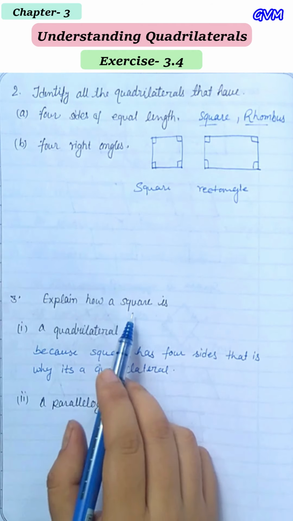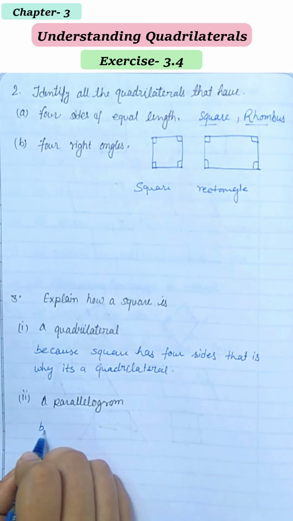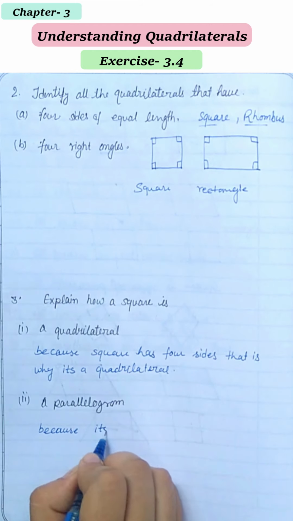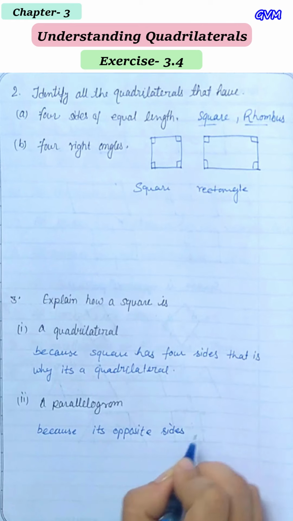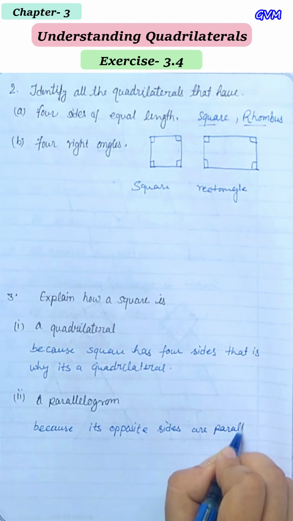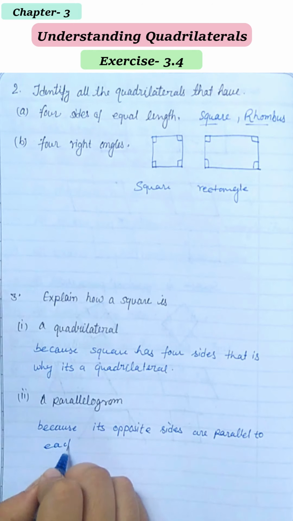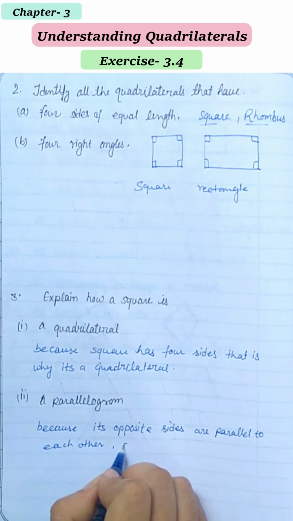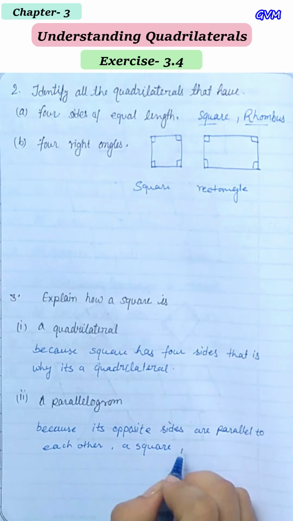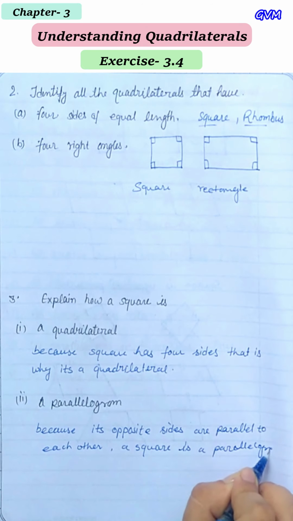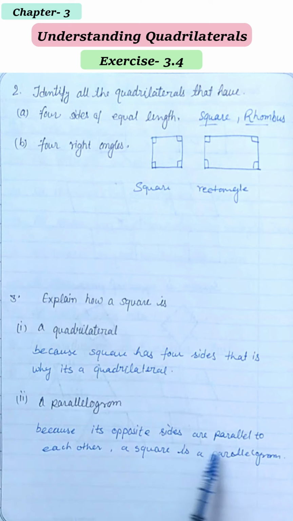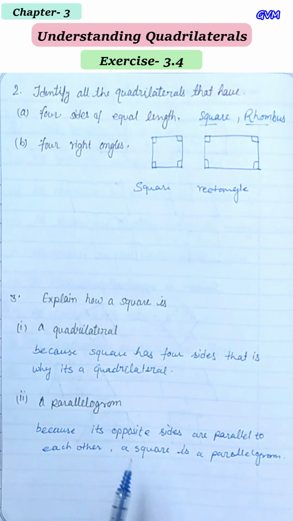A parallelogram. Why is a square a parallelogram? Because its opposite sides are parallel to each other. A square is a parallelogram. Okay, because in a square the opposite sides are parallel to each other. So that is why a square is a parallelogram.